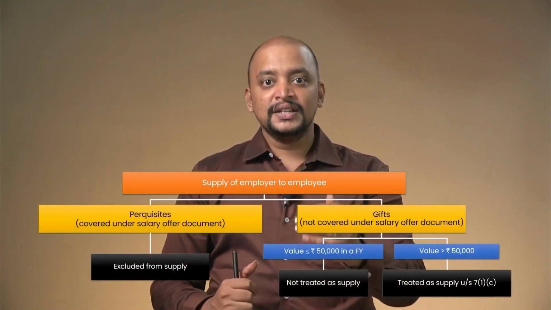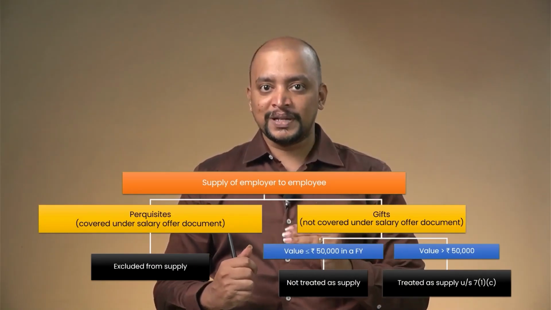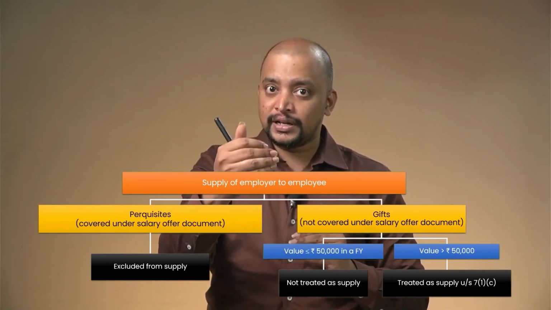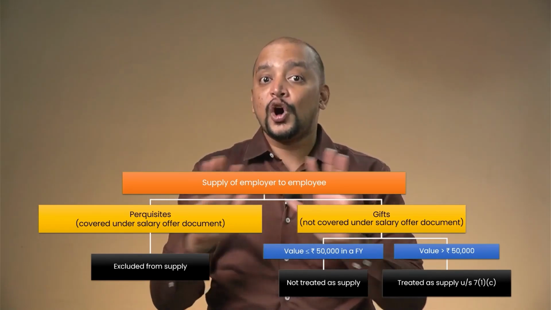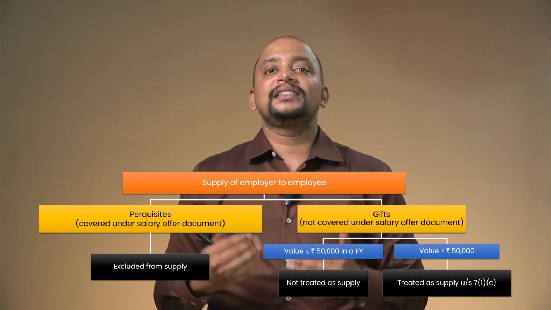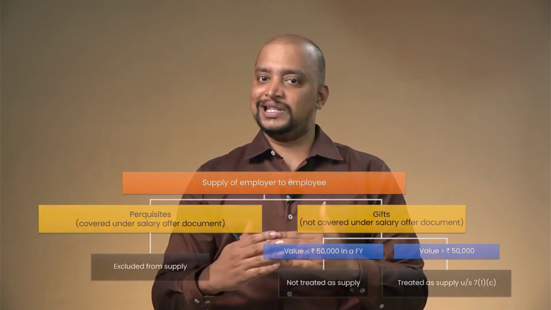This is already a well settled clarification, but officially CBIC had not given this clarification. So now they have given. What you need to remember is that perquisites which are covered under the salary offer document given by employer to employee are not treated as supply and therefore will not be chargeable to GST.